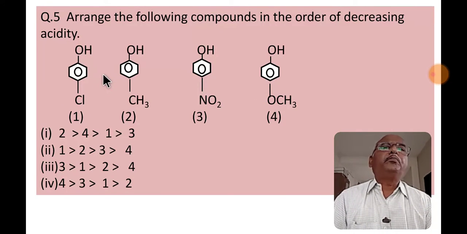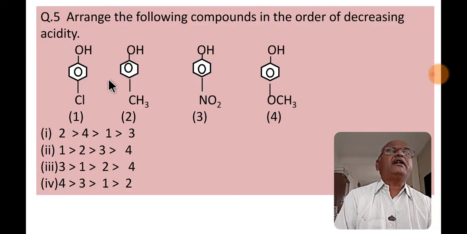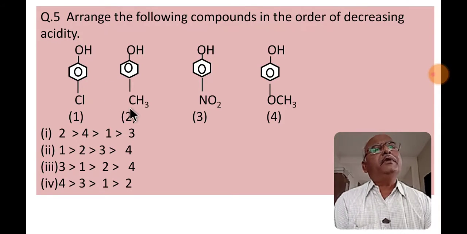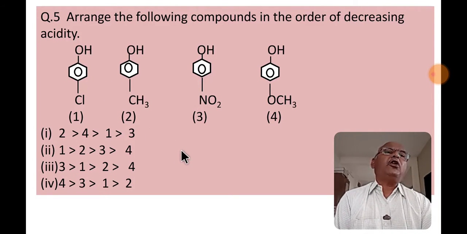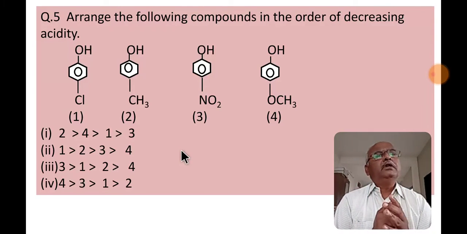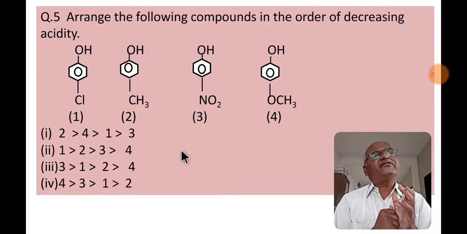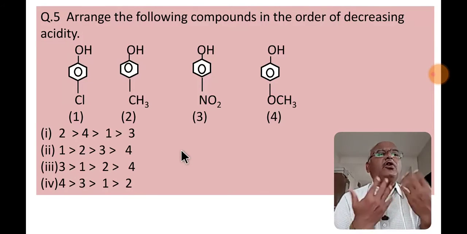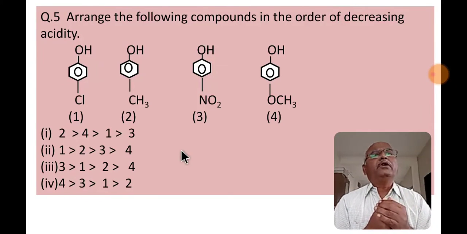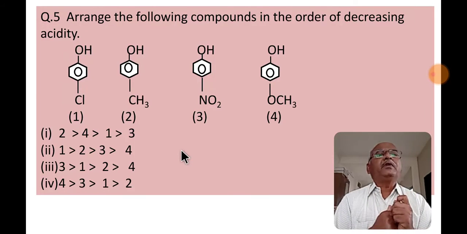These are phenols and they are acidic. Remember, electron withdrawing group increases the acidity, and electron donating group decreases the acidity.